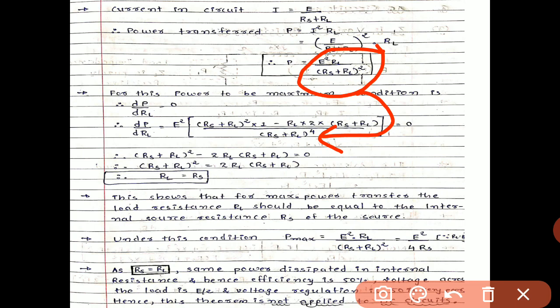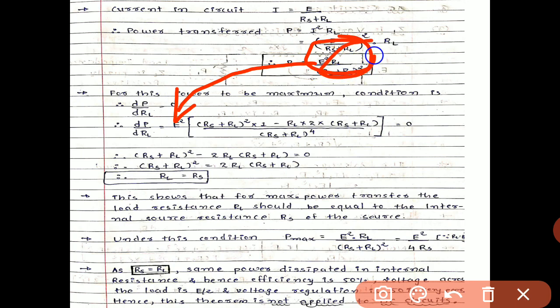Then what happens in the numerator? The denominator from the first step remains the same, multiplied by the differentiation of the numerator, that is E square RL. E square comes outside because it is constant, and we only differentiate RL with respect to d by dRL. So RL is cancelled and just 1 remains over here, minus